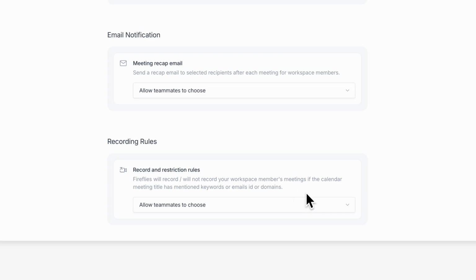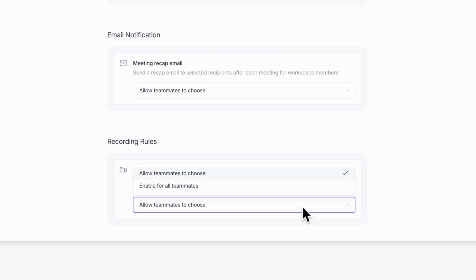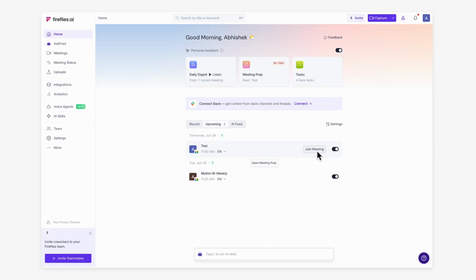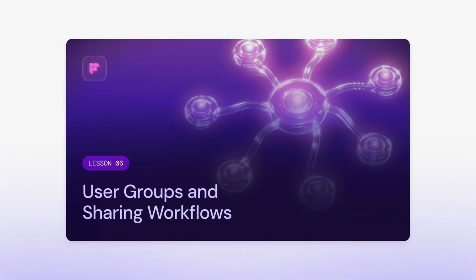Use rules to block sensitive meetings, recording rules to guarantee capture, and the upcoming meetings panel to verify everything works. Next up, user groups and sharing workflows.